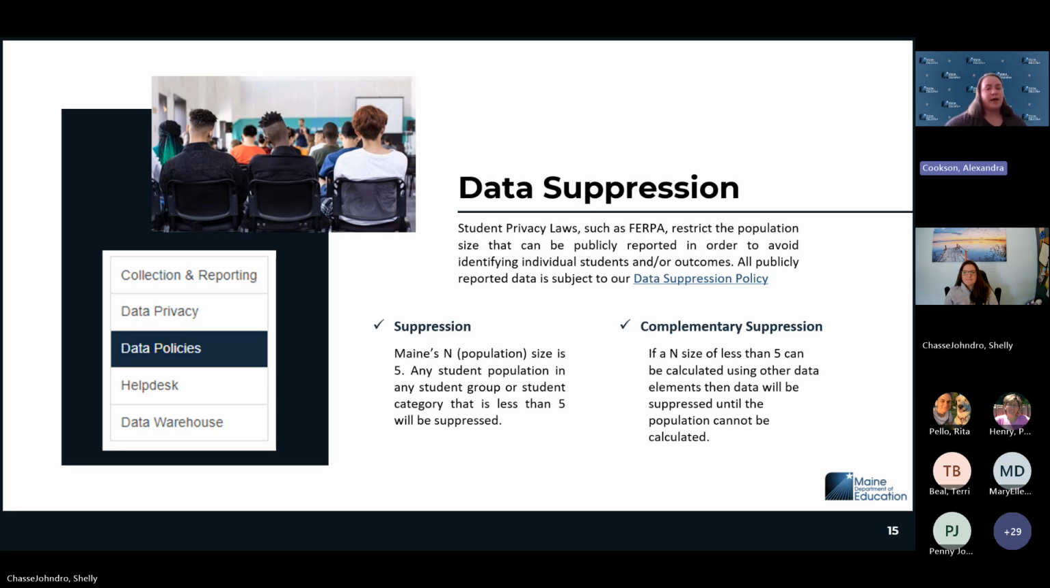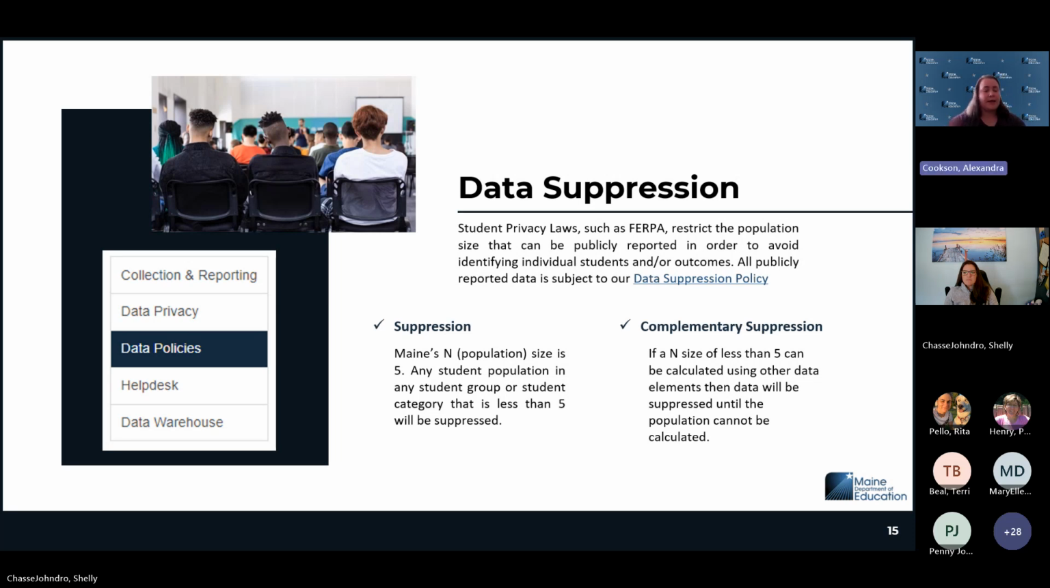Now, we don't identify students directly, but one of the things that will happen is students' group size may influence the ability of the public, of schools, to identify particular students if we don't suppress it for a certain size population. So in Maine, we suppress at the N size of 5. If any student group is 5 or less, we have to suppress that data.